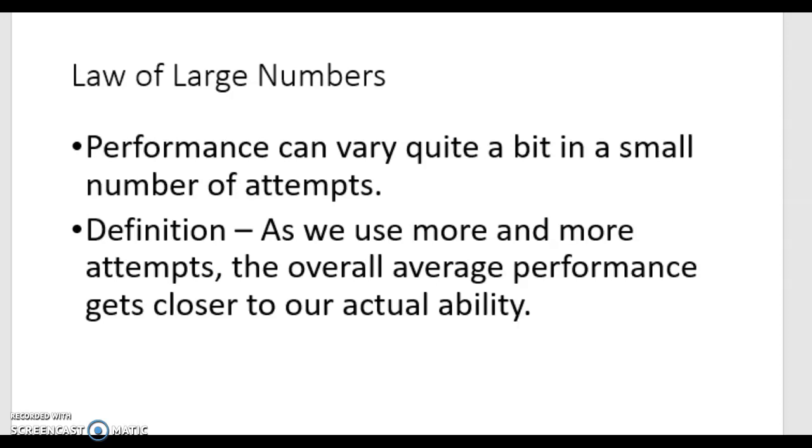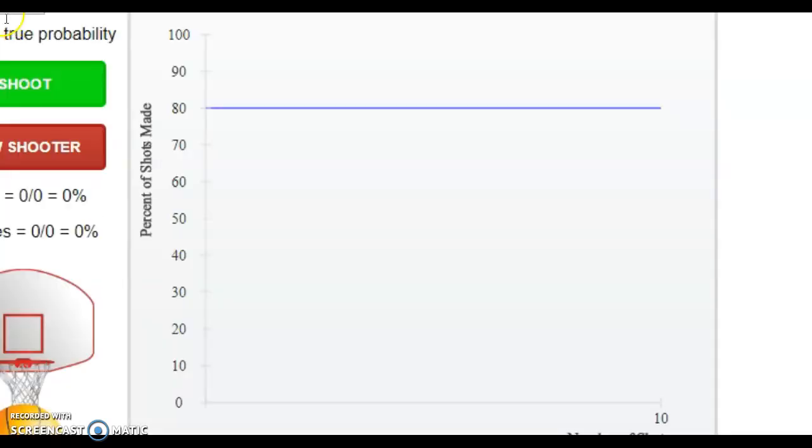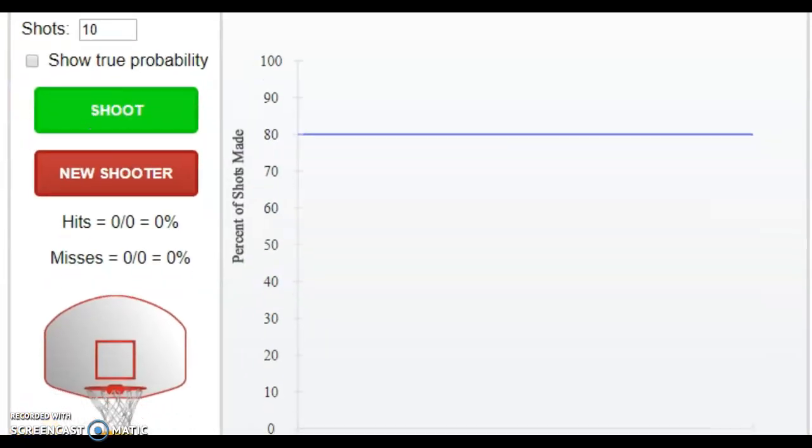Okay, so the law of large numbers: the more and more attempts that we get, the overall average performance will get closer and closer and closer to our actual ability. So the more shot attempts that we get, the closer I get to my true ability of what my actual shot percentage is. So this brings me to this cool little applet. Let's see how this goes. Okay, this is an applet that's going to show you what I'm talking about.